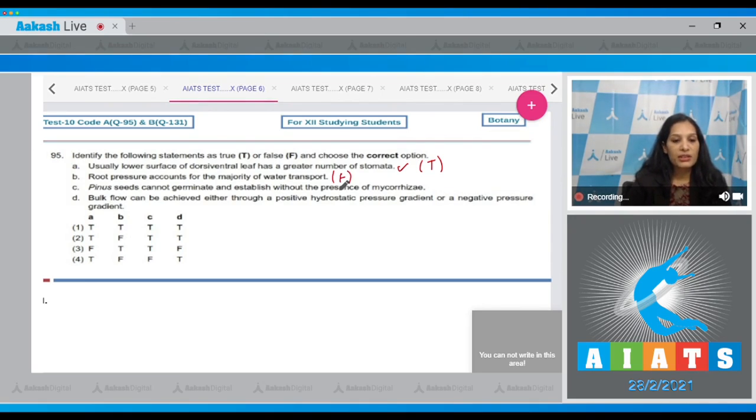C. Pinus seeds cannot germinate and establish without the presence of mycorrhizae. This is also true. Mycorrhizal associations are important for seed germination in the case of Pinus plants, and mycorrhiza is the symbiotic association of roots of higher plants and fungi. D. Bulk flow can be achieved either through a positive hydrostatic pressure gradient or a negative pressure gradient. This is also true because positive hydrostatic pressure is the root pressure and the negative pressure gradient is created in the xylem during transpiration pull. So true, false, true, true. The correct option for the given question is option number 2. Let's move to the next question.